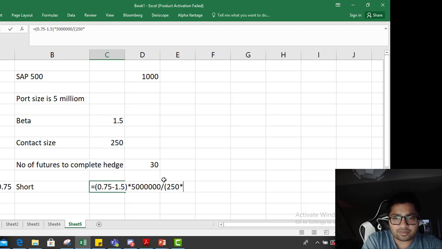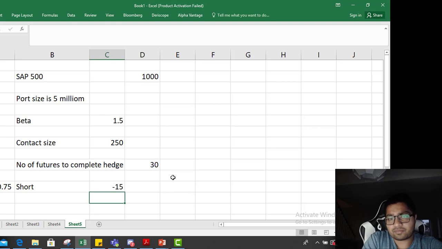The contract size was, meaning S&P was 1000, so 1000 into 250, that is the contract value of the future. So it goes to 15 contracts. So if you short 15 contracts, your beta will reduce to 0.75.